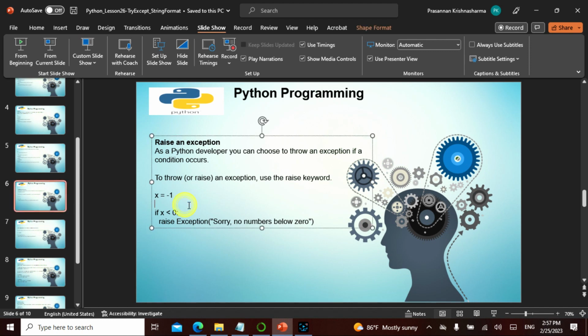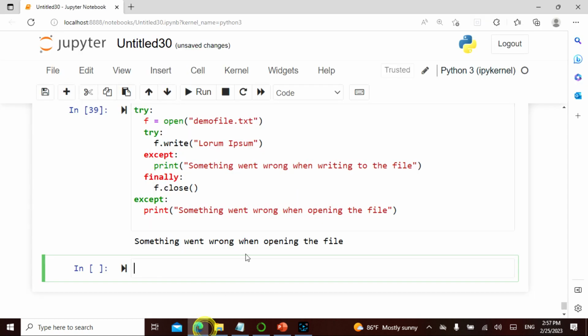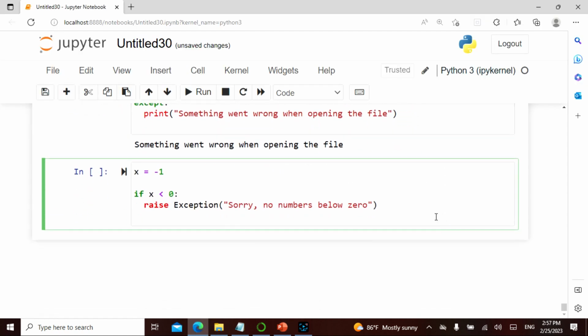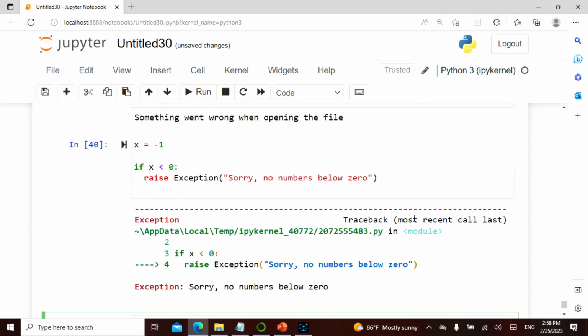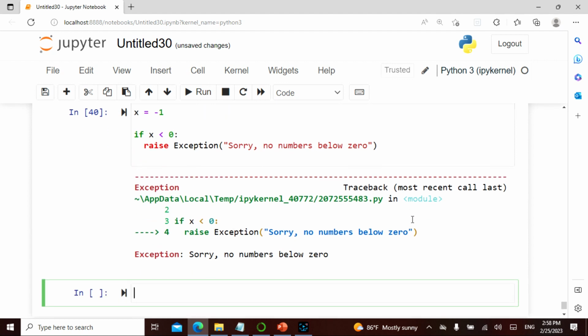When you raise an exception, the exception is the backup plan that I was mentioning. I define x is equal to -1, but I say if x is less than or equal to 0, sorry, no numbers below 0. There can be some exceptions. You can actually raise conditions saying no, you can't do this. So this x is equal to -1, and I give a condition that anything below 0 is unacceptable, and that is exactly what it is doing. It is raising an exception. All right.